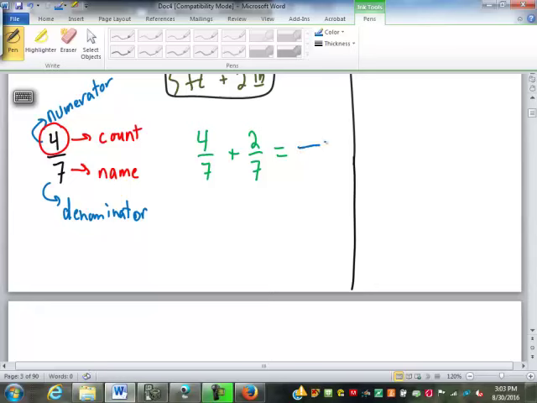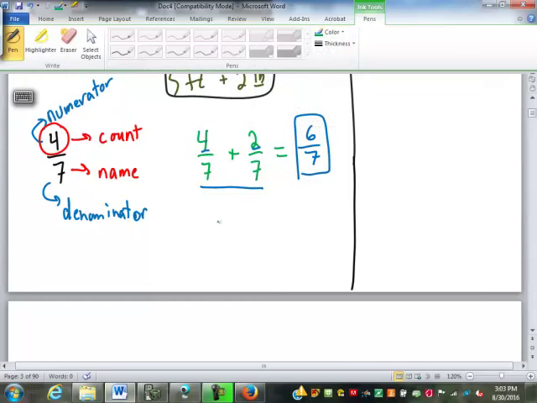When you add fractions, you combine numerators. 4 plus 2 is 6, and you keep the common denominator. Again, that's not just because your 3rd grade teacher said so. It's not a special rule for fractions. That's how we add any number. We combine the counts, and we keep the same name.